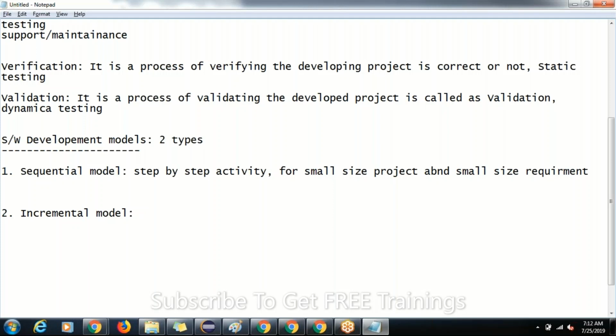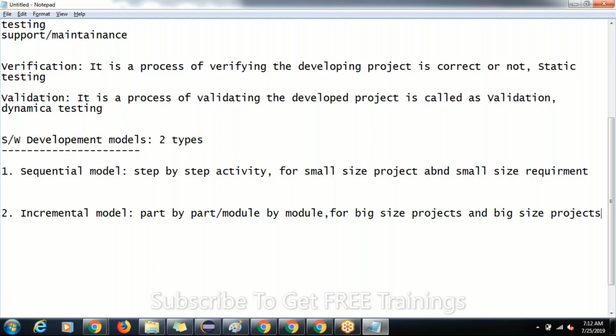And the incremental model is nothing but part by part, or module by module, guys. For big size projects and big size requirements, we go for the incremental model.